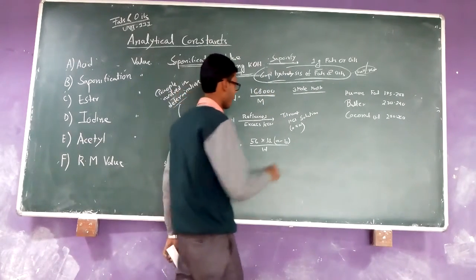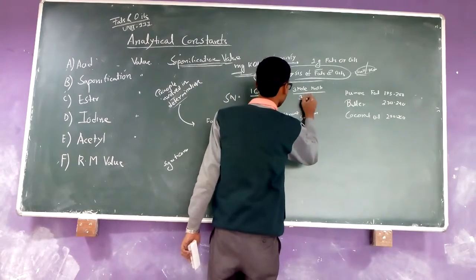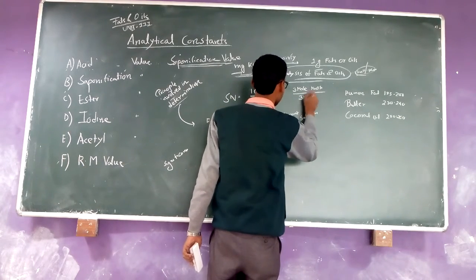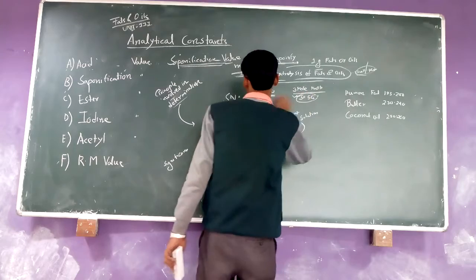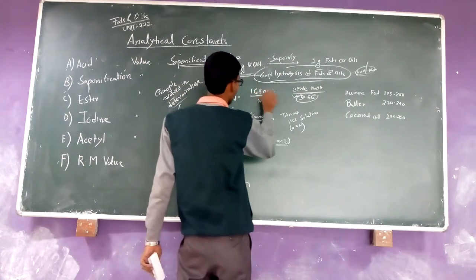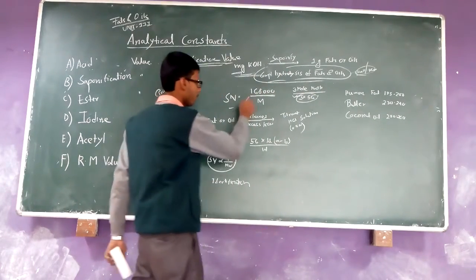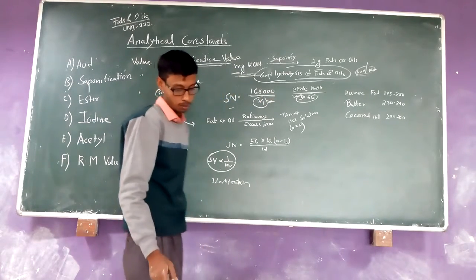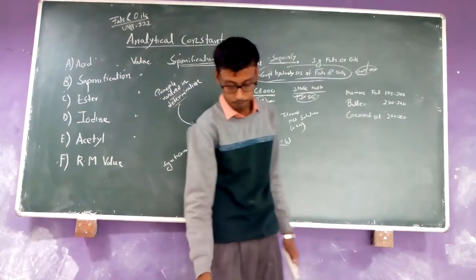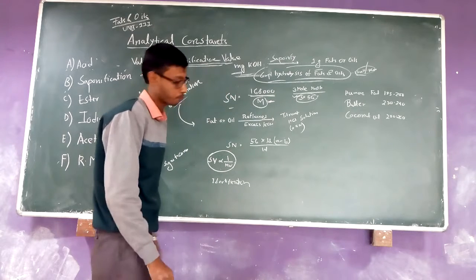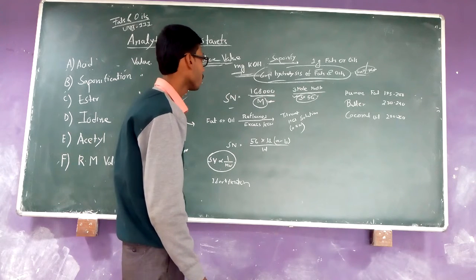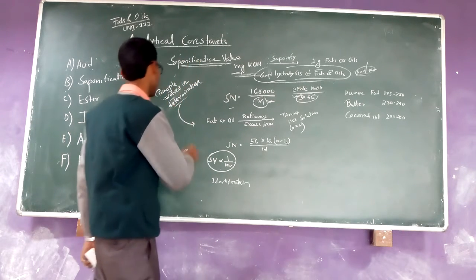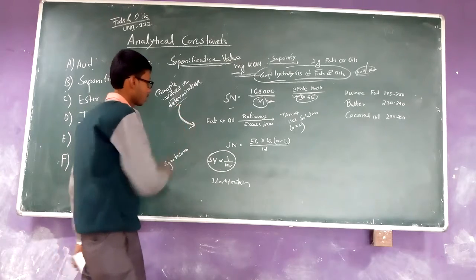So 3 into 56, that is the saponification number, 168,000 divided by molecular weight of the fat. Now going to the principle involved in the determination.